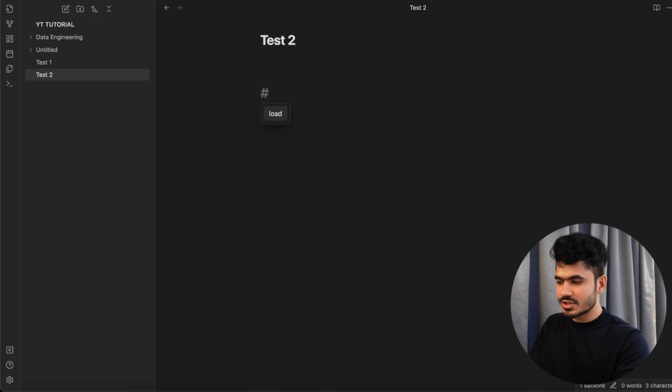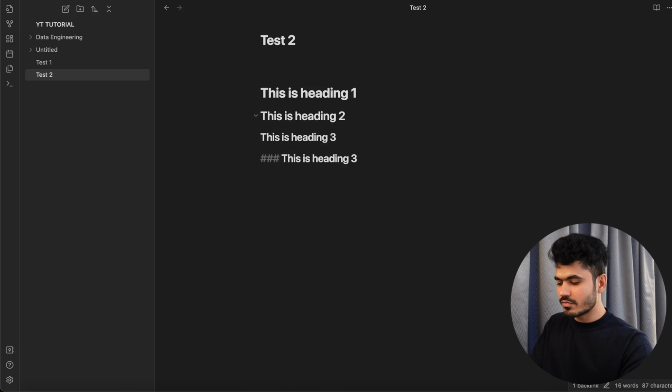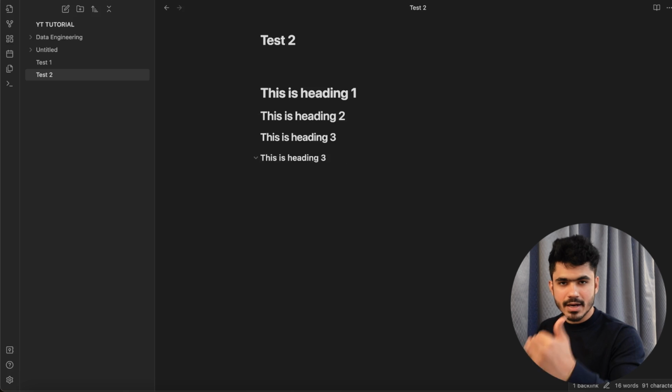Let's say if you write hashtag, single hashtag, and say this is heading 1. If you write double hashtag, this is heading 2. Triple hashtag, this is heading 3. Like this, the more hashtags that you add, okay, I increase 4, 5, it will keep reducing the size of this text. If I keep increasing the hashtag, it will keep decreasing the size, and you can also create multiple headings like this, so you can easily track multiple information.